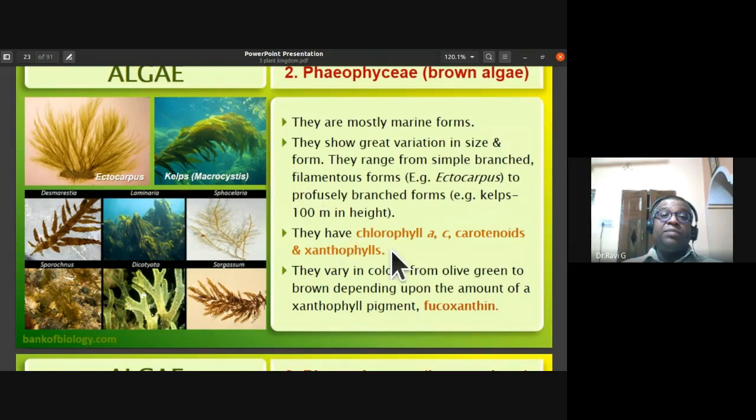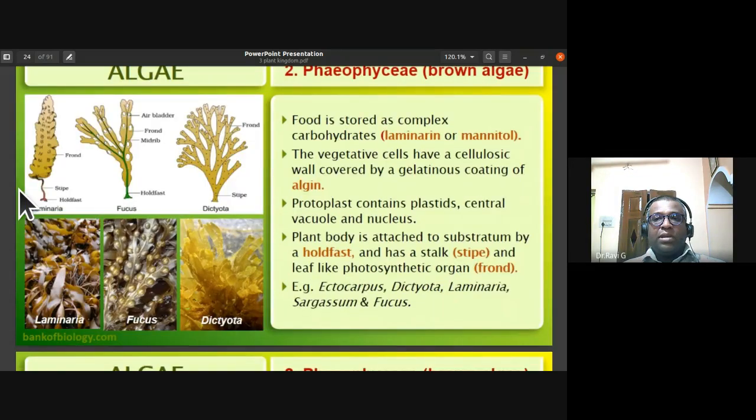They have pigments like chlorophyll a and c. See, the green algae had chlorophyll a and b, but here they have chlorophyll a and c, carotenoids, and xanthophylls. They vary in color. So this brown algae vary in color from olive green to brown, depending upon the amount of the xanthophyll pigment, that is fucoxanthin. So based on the amount of fucoxanthin present, they vary in color from olive green to brown. Food is stored in brown algae as carbohydrates, that is laminarin or mannitol.